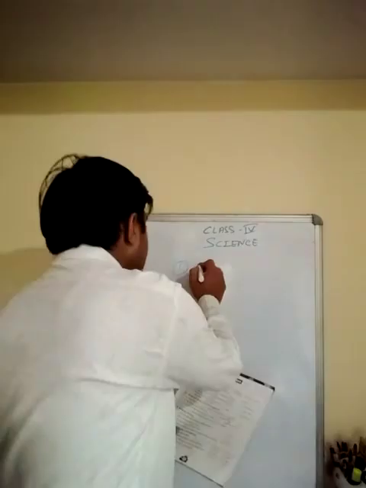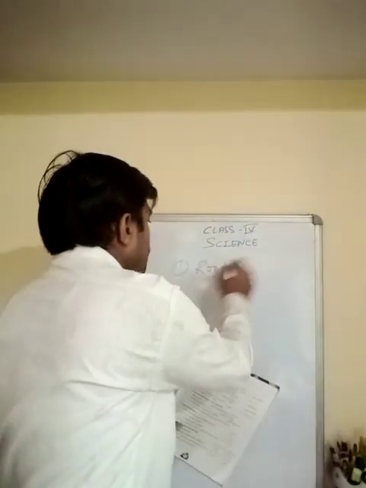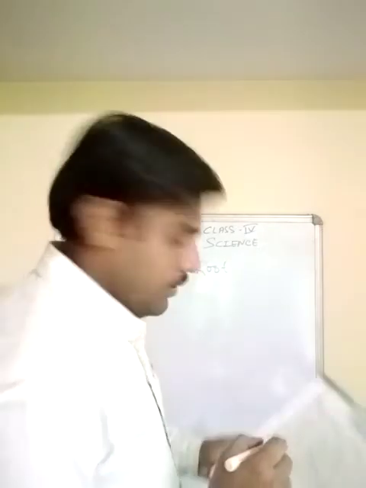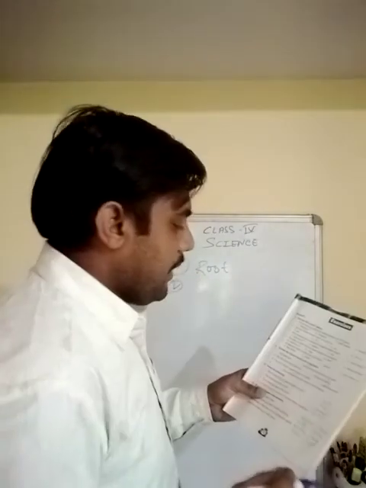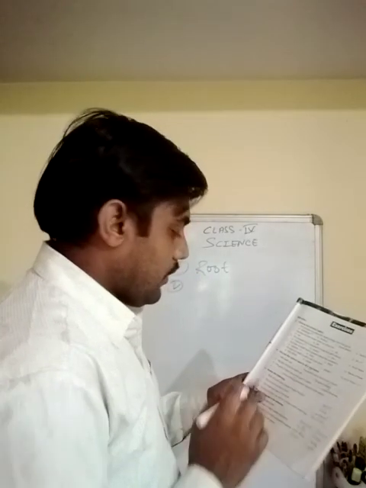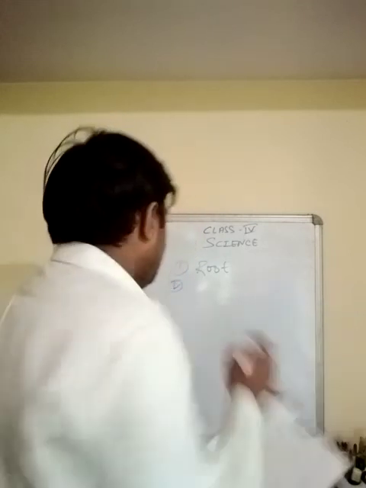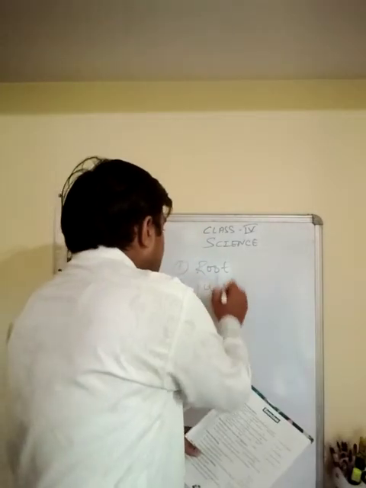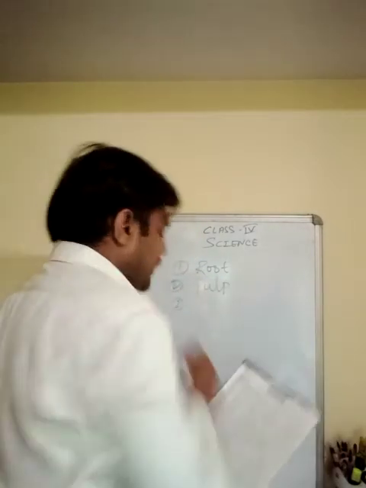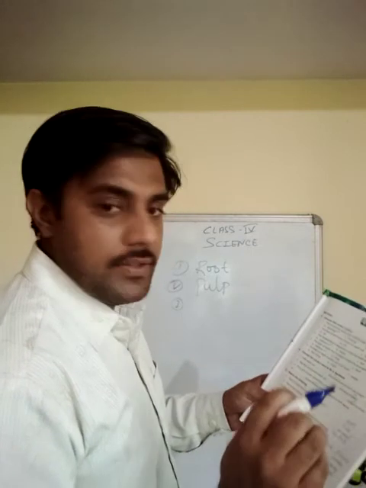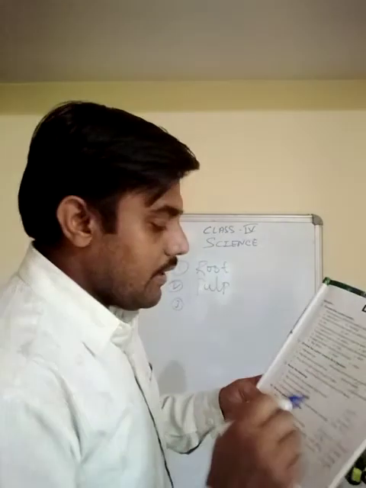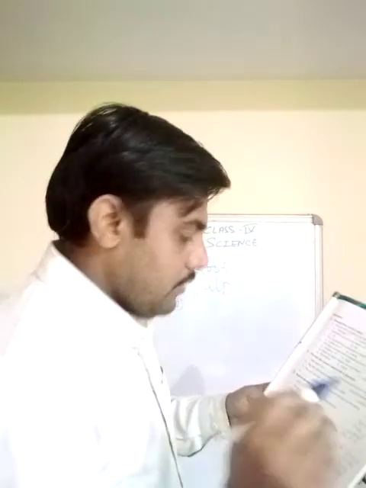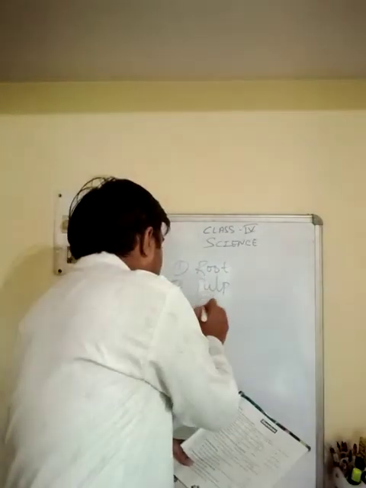Your correct answer is root, R-O-O-T. Number 2. The innermost layer of the tooth. Your answer is pulp, P-U-L-P. Number 3. The part of the tooth above the gum, the outermost layer of the tooth. Your answer is enamel.